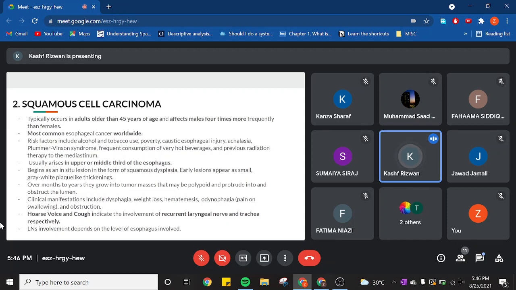There's an example of lye ingestion, or any other chemical ingestion, which can irritate your squamous epithelium. Then you have achalasia. Basically, in achalasia, like we talked about, there is the presence of rotting food inside your esophagus. That can also be an irritant. Then you have Plummer-Vinson syndrome, and then frequent consumption of very hot beverages.